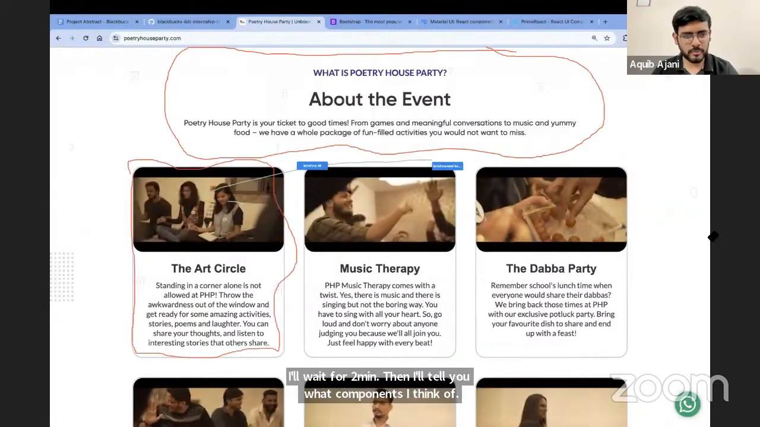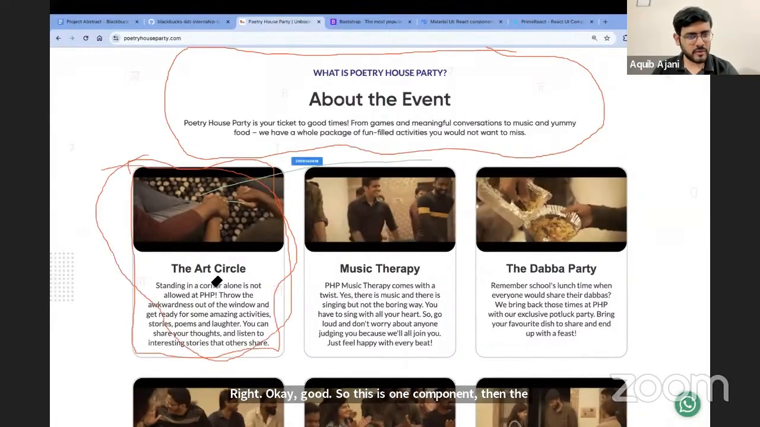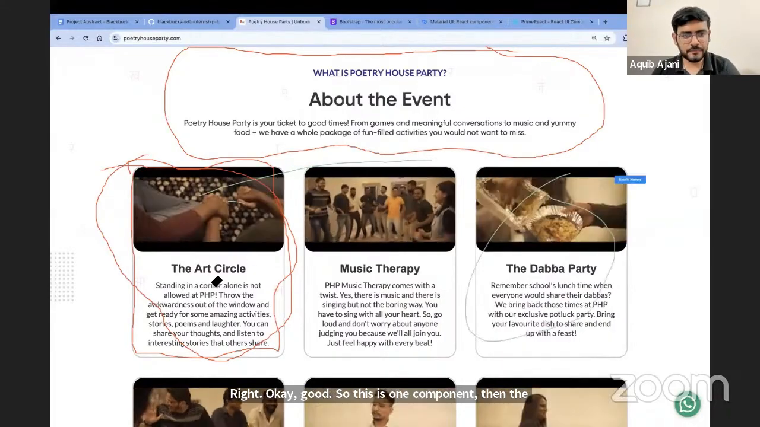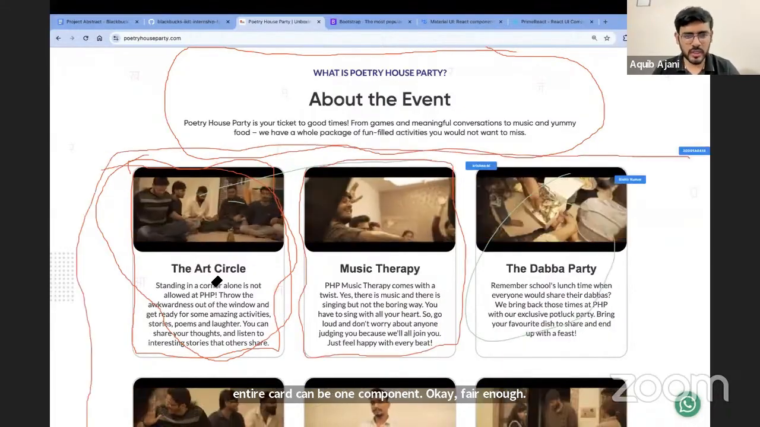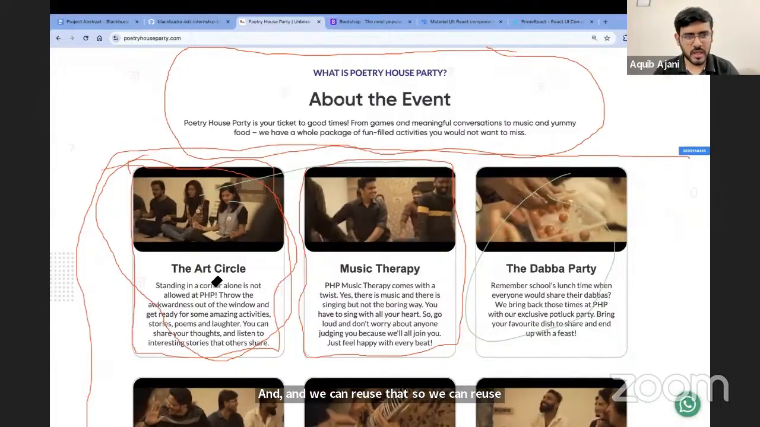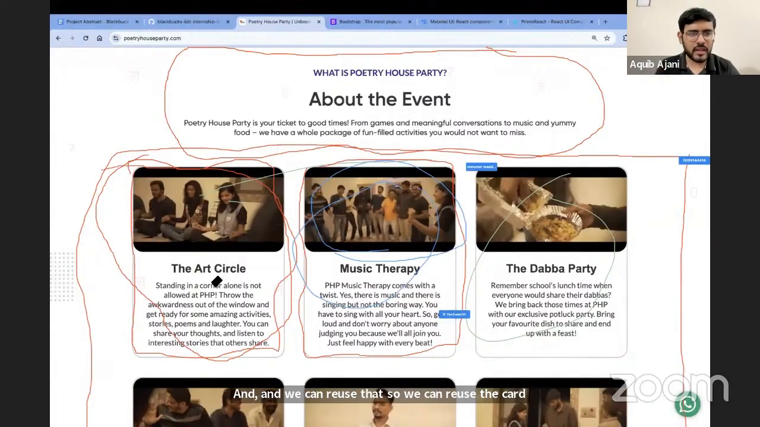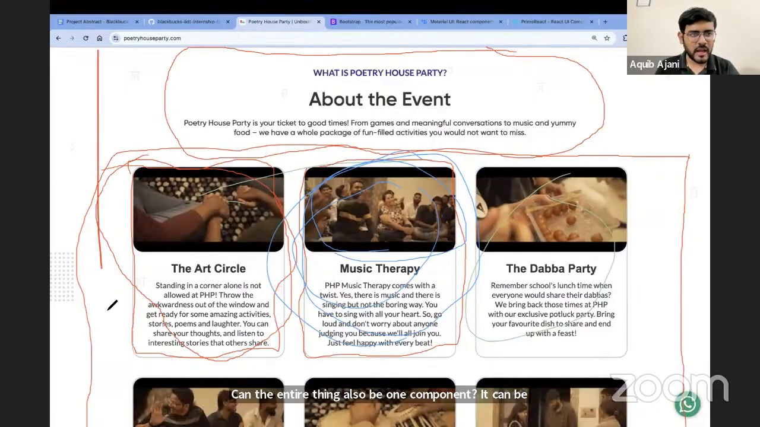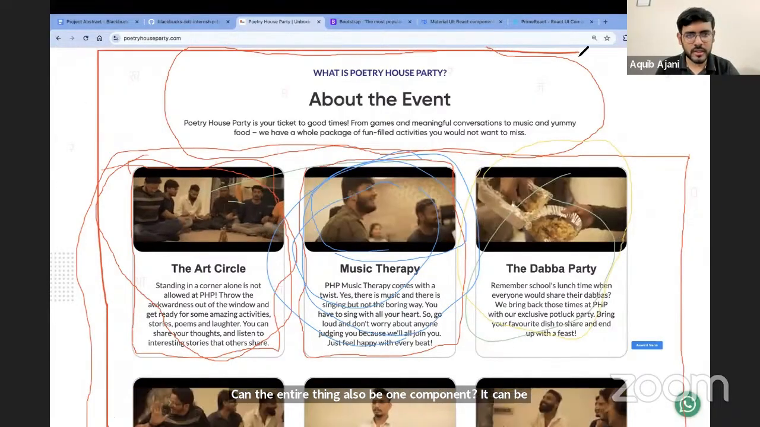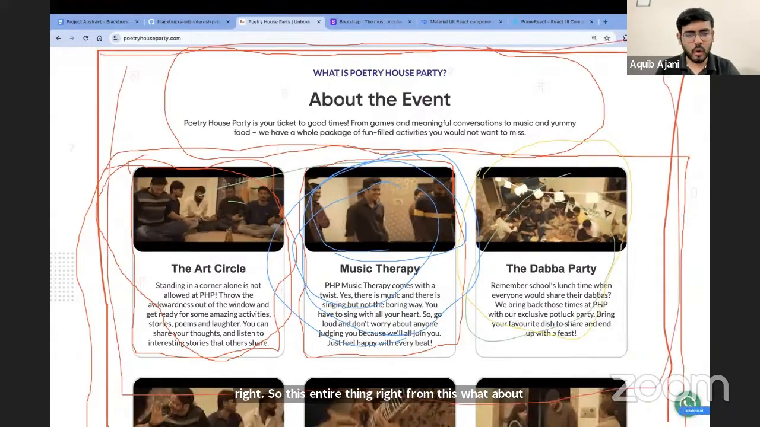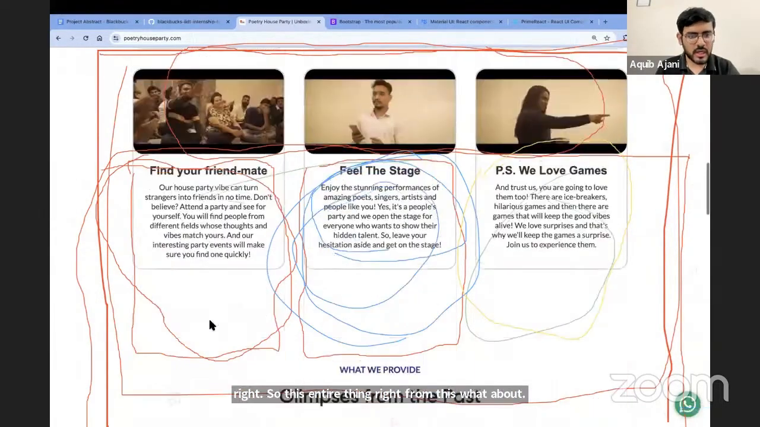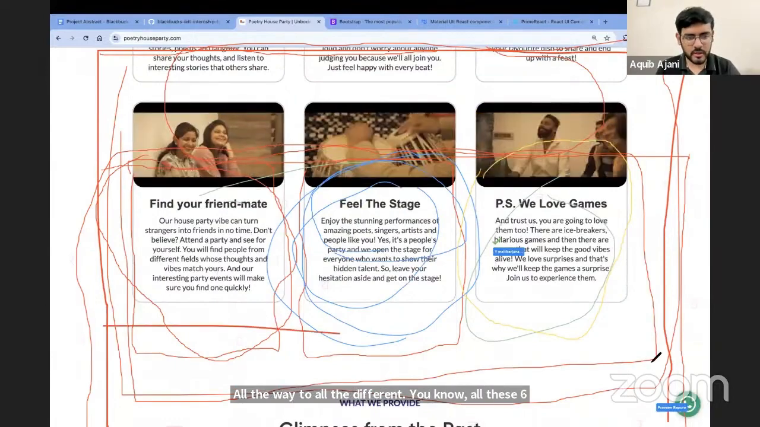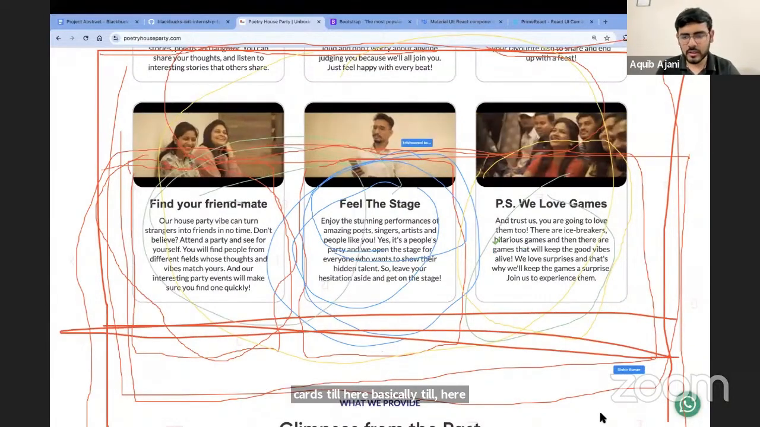Good. So this is one component. Then the entire card can be one component. Fair enough. And then we can reuse that, so we can reuse the card component several times. How about the entire thing? Can the entire thing also be one component? It can be. So this entire thing, all the way through these 6 cards till basically here, can be the whole thing.